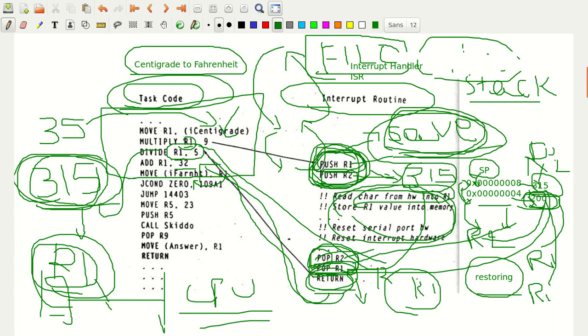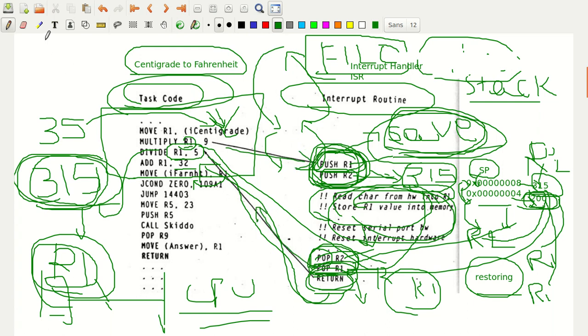If saving and restoring the context is not done, and any register content is used while servicing the interrupt in the interrupt service routine, that updated register value will be taken, but the initial centigrade value which was stored here won't be taken. So we'll get a wrong calculation of the Fahrenheit, which is very erroneous. That should be avoided. So that's why you push the content onto the stack and pop the content from the stack.